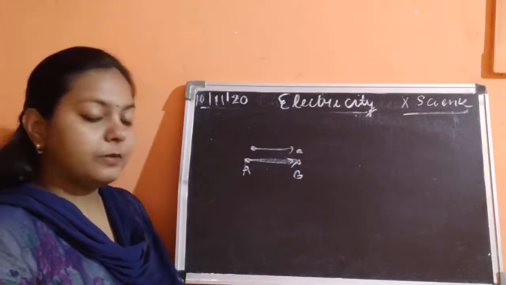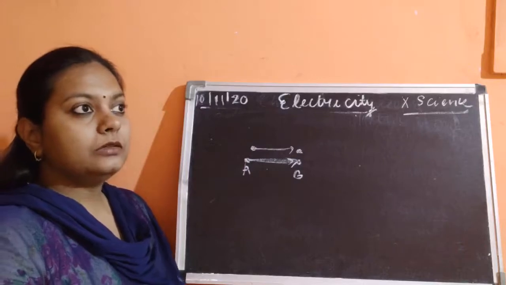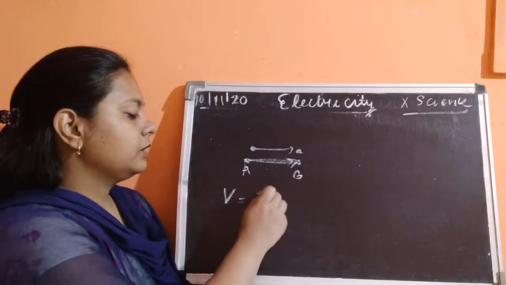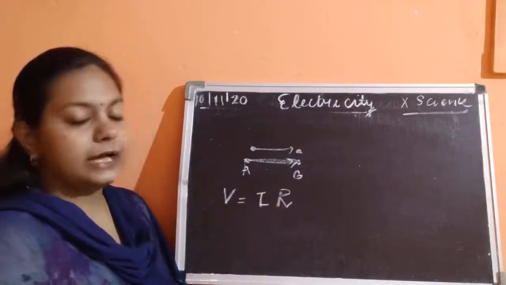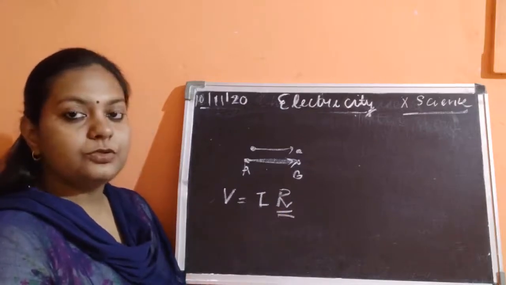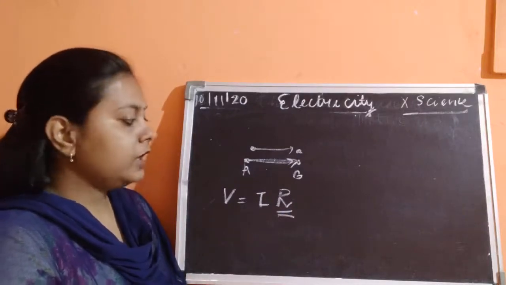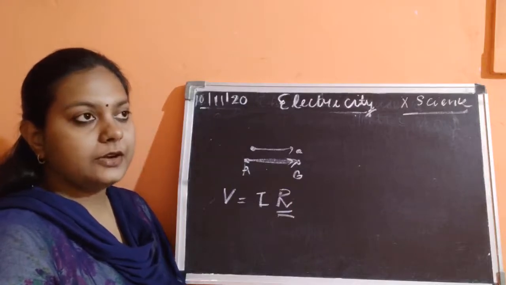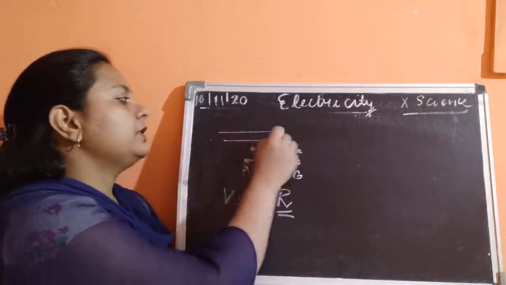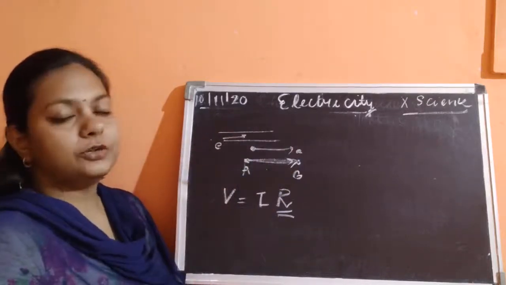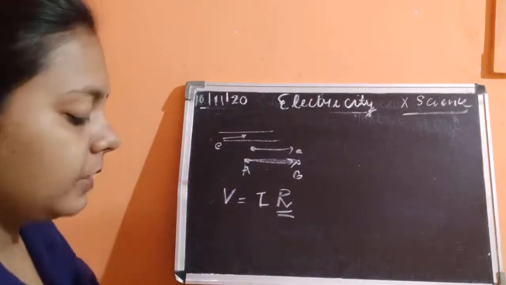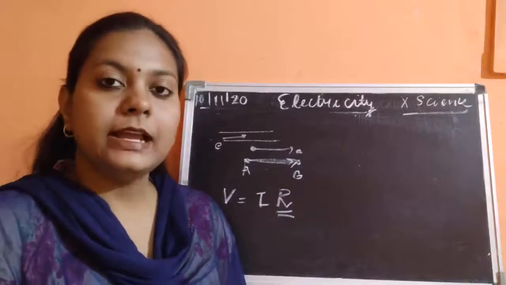After that we saw Ohm's law, and in Ohm's law we have seen that potential difference is equal to the amount of current into resistance. This R is a constant which is known as resistance. It is a property which opposes the electric current flowing through any conductor, because whenever current flows in a conductor, it flows from higher potential to lower potential, which is always maintained by putting a battery or a cell in a circuit.